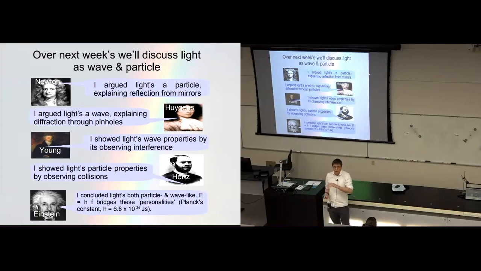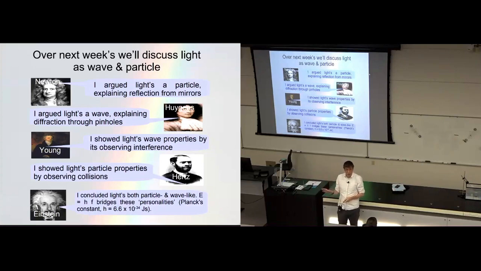Here's a little history, a little spoiler on wave light and particle light. Isaac Newton, we all know Isaac Newton, originally thought of light as a stream of particles, and he was able to explain reflection of light as a stream of particles. Another very famous scientist at the time, Christian Huygens, thought of light as a wave, and he was able to explain effects like light traveling through a pinhole through it being a wave.